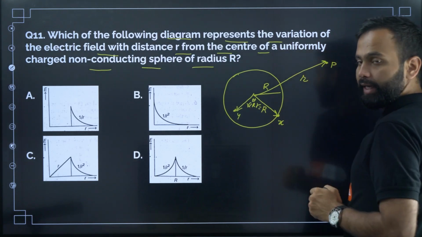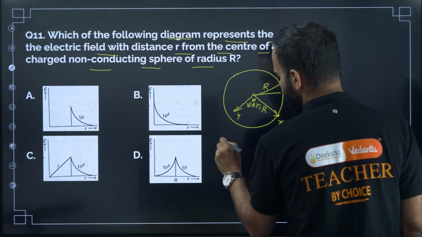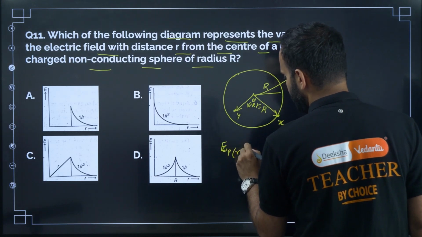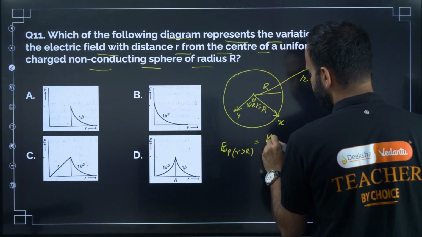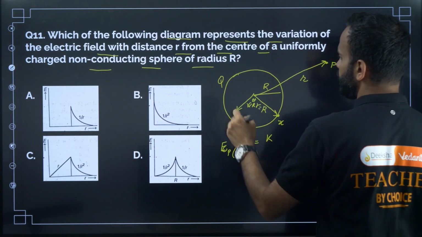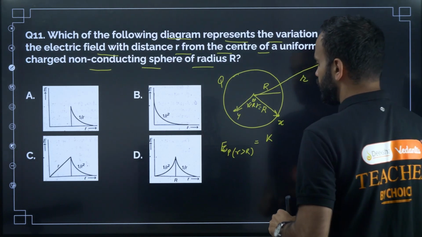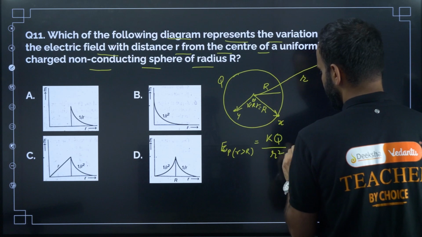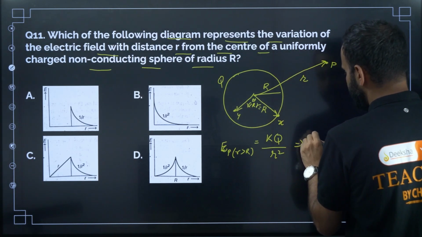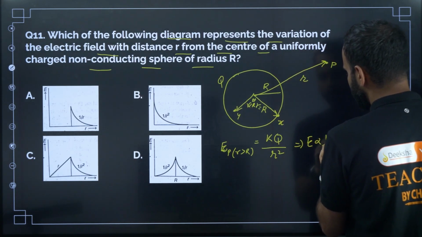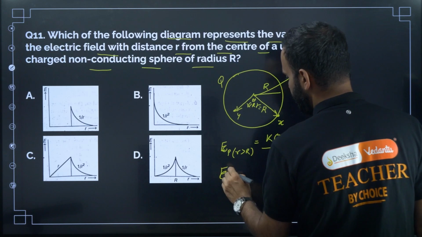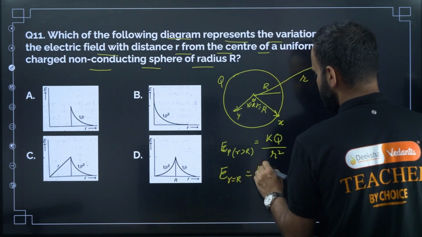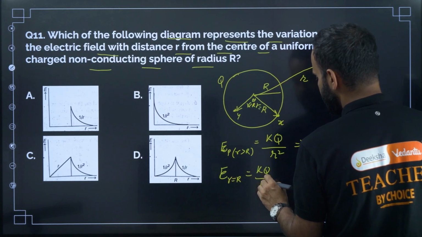Now what is the electric field at point P? For r greater than R, it is equal to K into the charge on this non-conducting sphere Q, so KQ divided by r square. Here the electric field is directly proportional to 1 by r square. Now the electric field on the surface of the sphere will be KQ divided by R square.